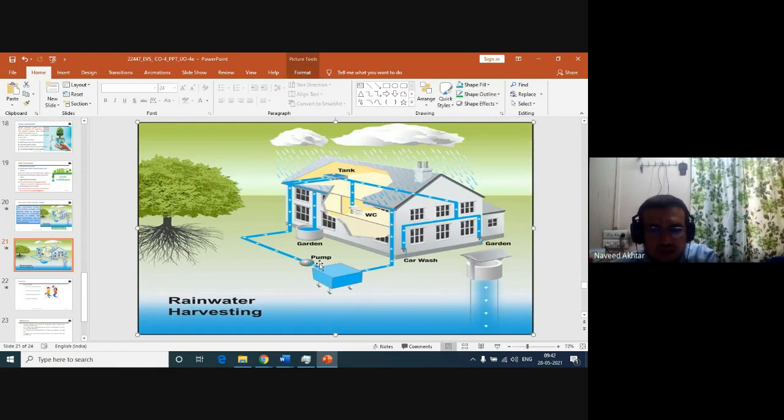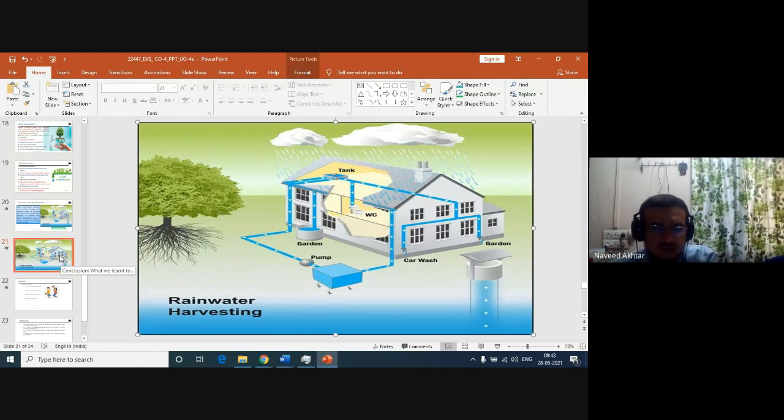Okay, and then the water collected in the tank can be reused for the car wash, for the gardening, for the WC, etc. All this water you can use other than for drinking purposes. We need lots of water, and so we are recharging the groundwater, because when the rain occurs, if you let the water flow like that, it will flow to other places and you cannot conserve the water.